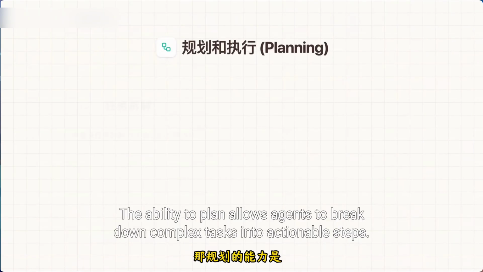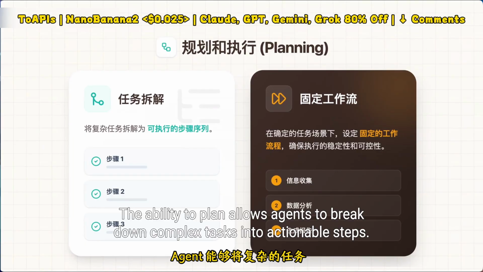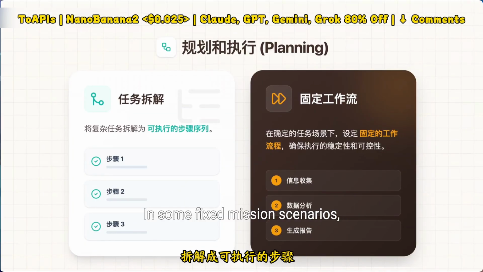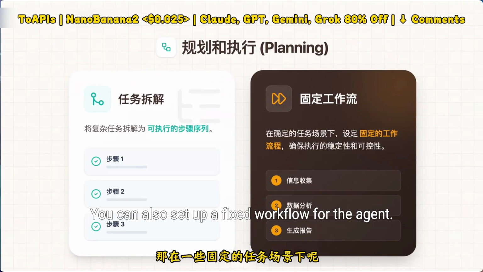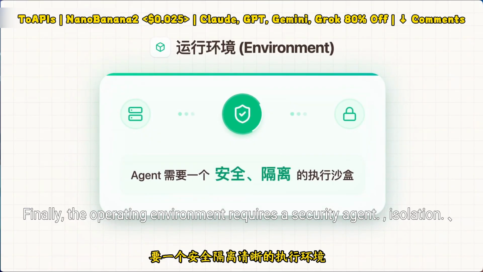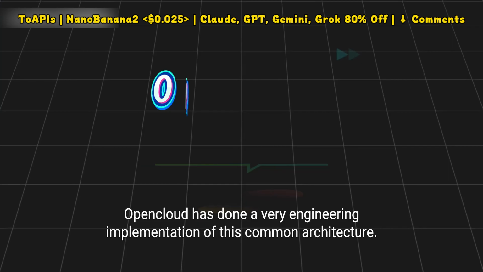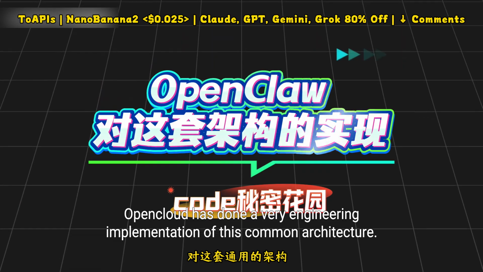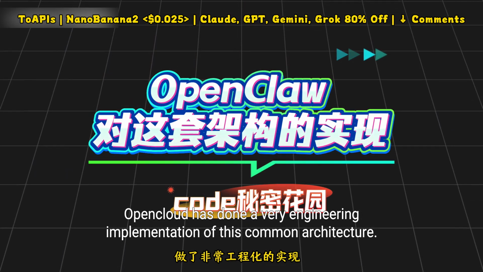The ability to plan allows agents to break down complex tasks into actionable steps. In some fixed task scenarios, you can also set up a fixed workflow for the agent. Finally, the operating environment requires a secure agent isolation and a clear execution environment.